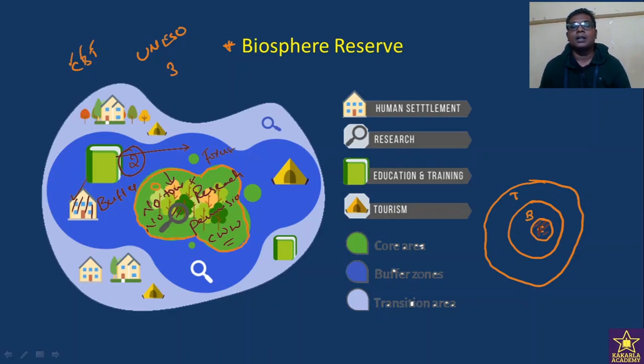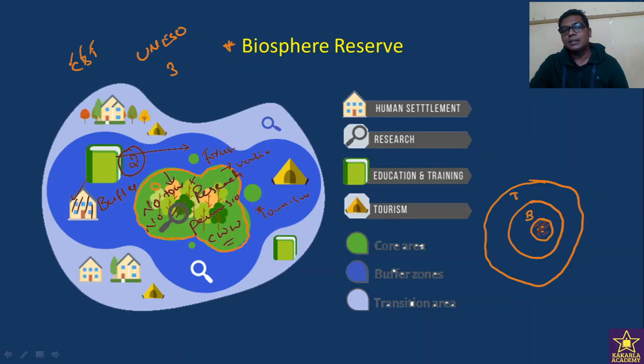for such as forest officials and veterinary professionals will be allowed. Also, tourism is allowed as long as it does not interfere with the normal metabolic process. Tourism is allowed until it does not interfere with the normal flow of the wild animals. So this is the second region, the buffer region.